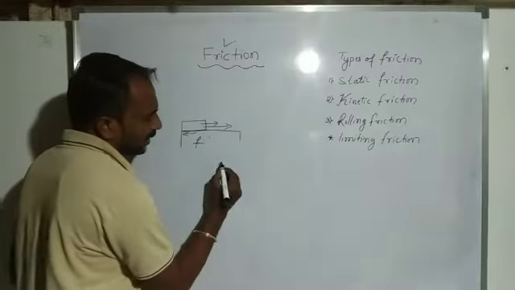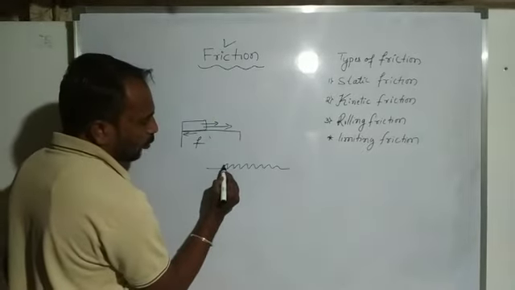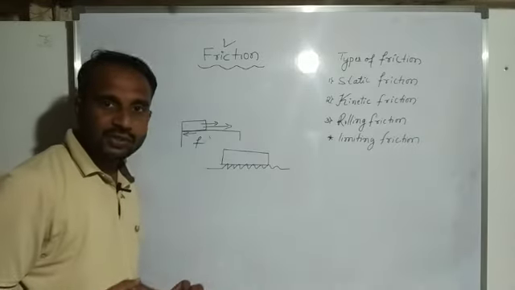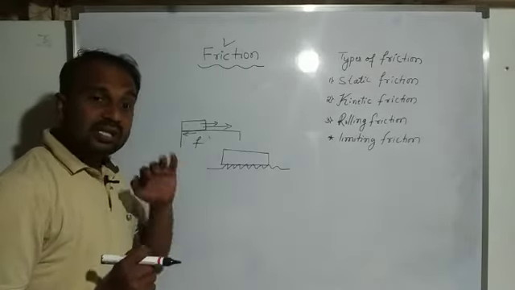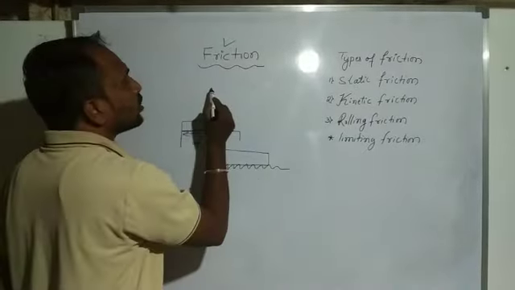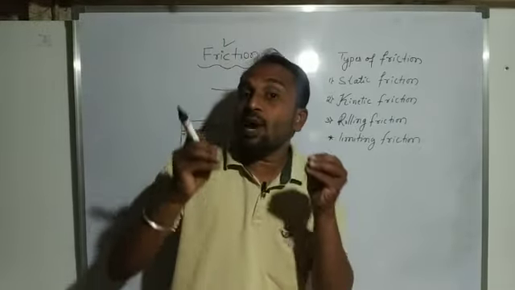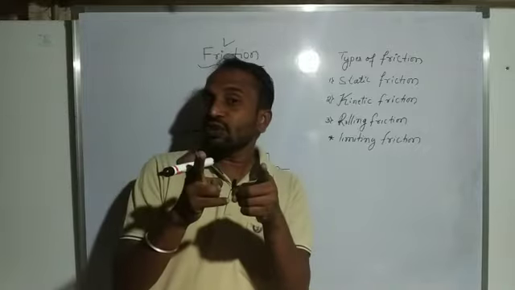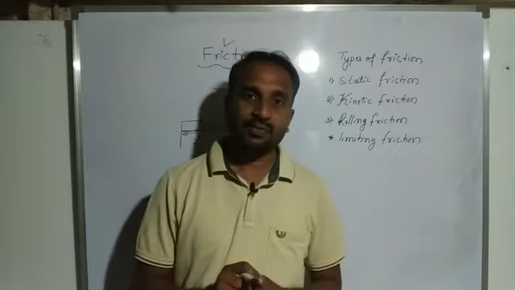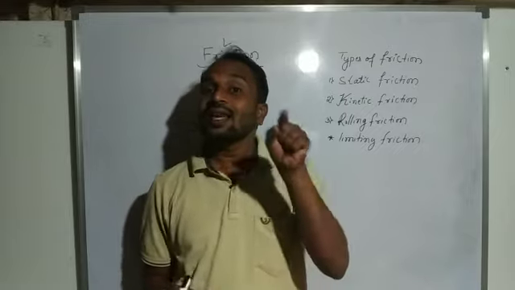Suppose here we consider this one is a rough surface, and the body is present on this rough surface. Then what happens? Here we get a maximum frictional force because of the rough surface. Suppose we consider a polished surface, meaning a smooth surface. Then what happens? The frictional force decreases. It means a rough surface shows maximum opposing force. That's what we consider frictional force. A rough surface shows maximum frictional force, while a polished or smooth surface shows less frictional force.